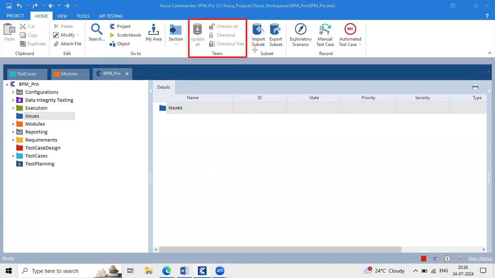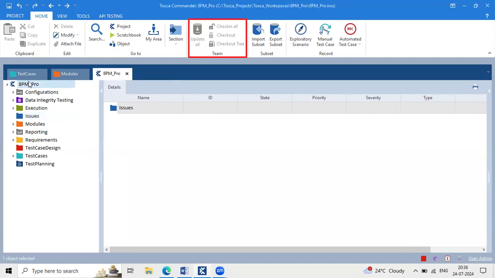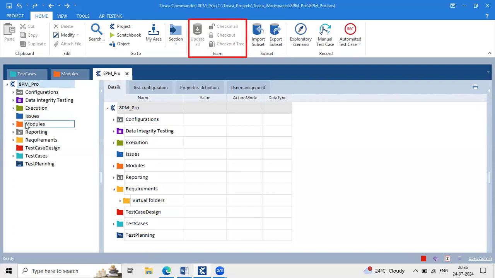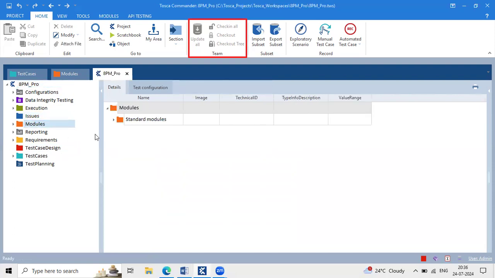Clear? Okay. So when you're working with a single user environment, team, these all are the phases you are able to see, and even these features are in disable mode. If these features are disabled, it means you all are working in a single user environment. Okay.